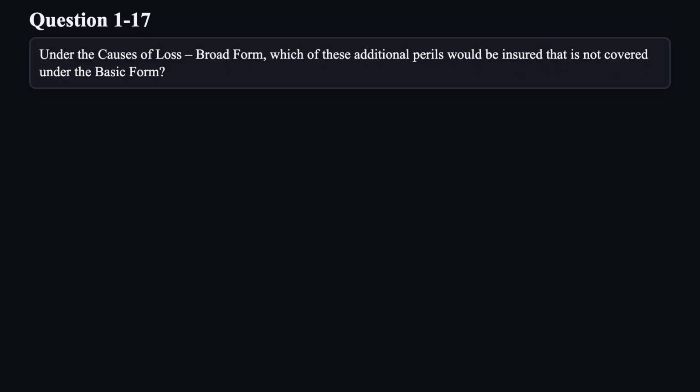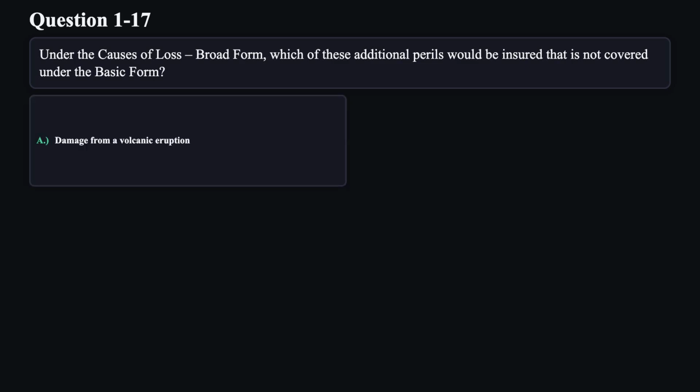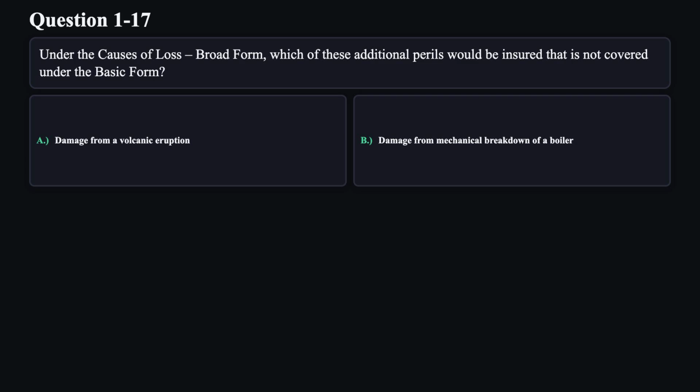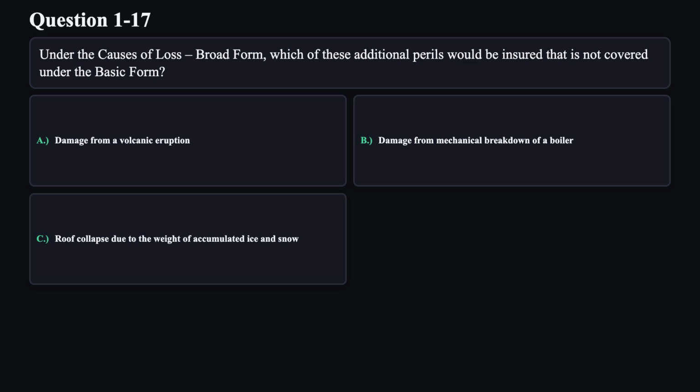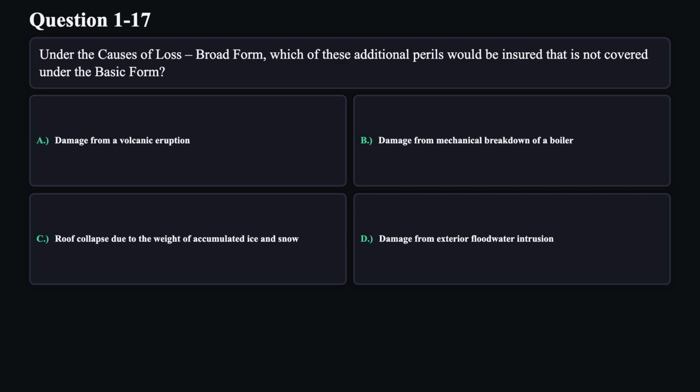Question 17. Under the causes of loss broad form, which of these additional perils would be insured that is not covered under the basic form? A. Damage from a volcanic eruption. B. Damage from mechanical breakdown of a boiler. C. Roof collapse due to the weight of accumulated ice and snow. D. Damage from exterior floodwater intrusion.